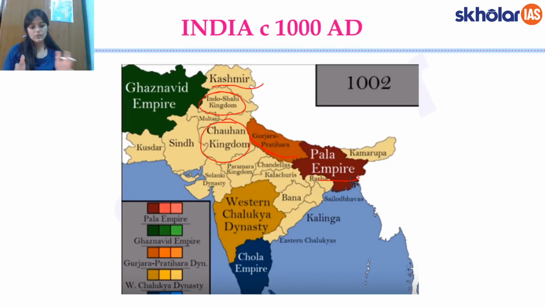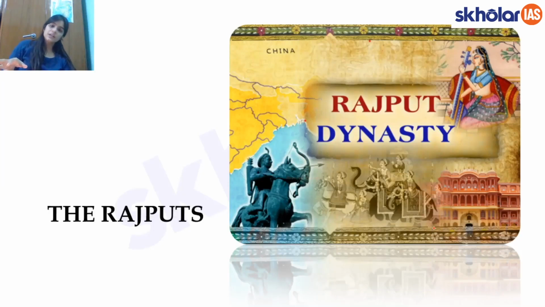After that, between 1000 to 1200, Palas were gone altogether. It was replaced by Senas, etc. But this is when it all began, the 1000 AD. So just to give you a sense of where it began, you can see this is how India looked when the age of conflict essentially began. Now, as I said, the Pratiharas broke down into many smaller Rajput kingdoms. Which were these kingdoms is what we are going to essentially study in this lesson today.